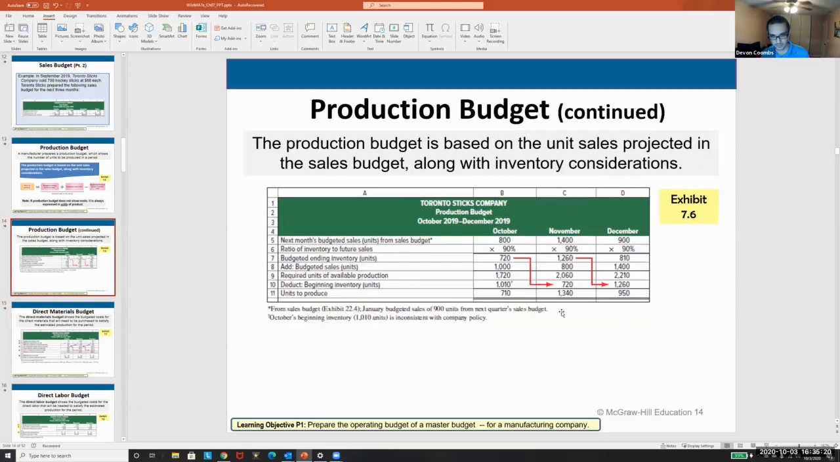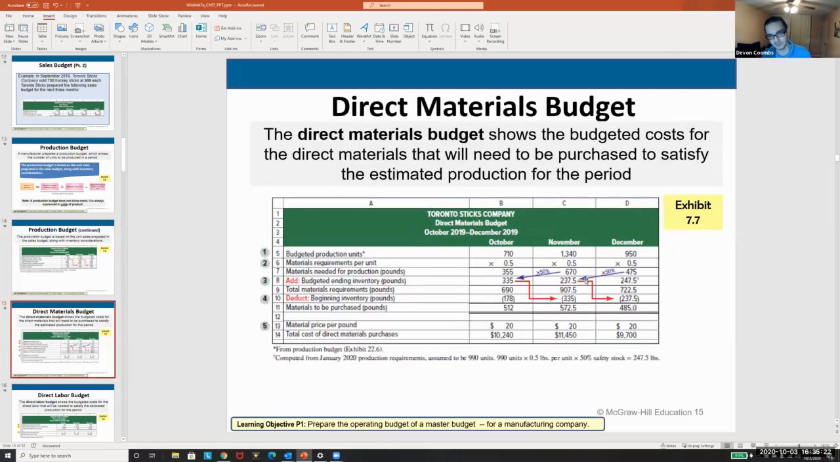The 1,340, we got it from here, multiply by 50%, we get our 670. Then we add the budgeted ending inventory, the 237.5. That ending inventory plus the 670 is going to be our 907.5, and then we subtract out, we roll forward this 335 down over here again, and that's how we get our 572 and multiply out our cost for direct materials. So you can see it's relatively simple.